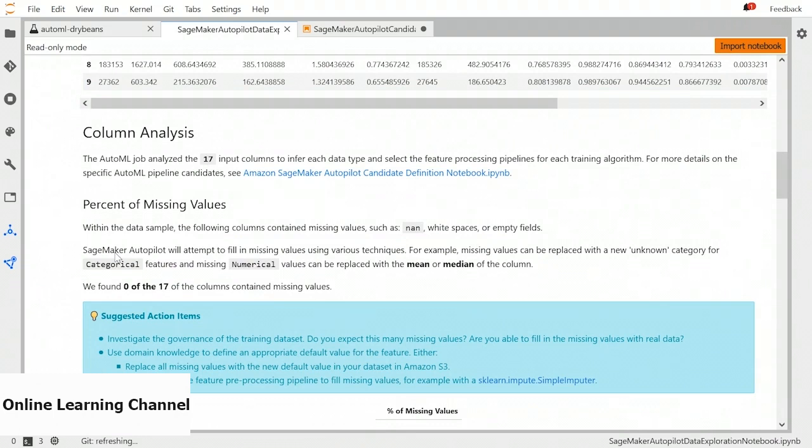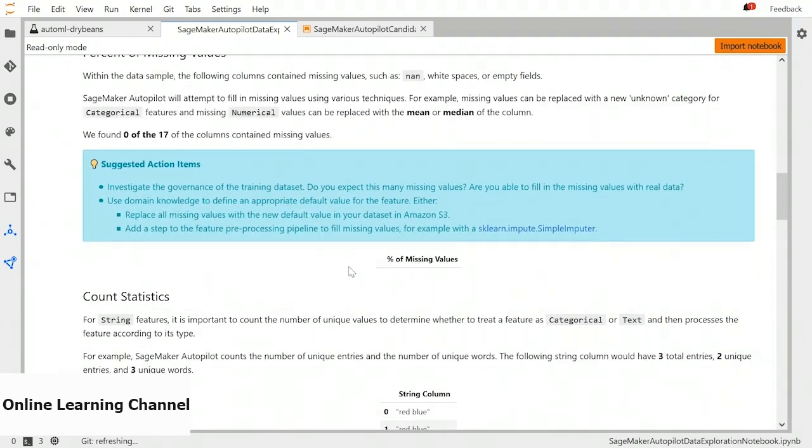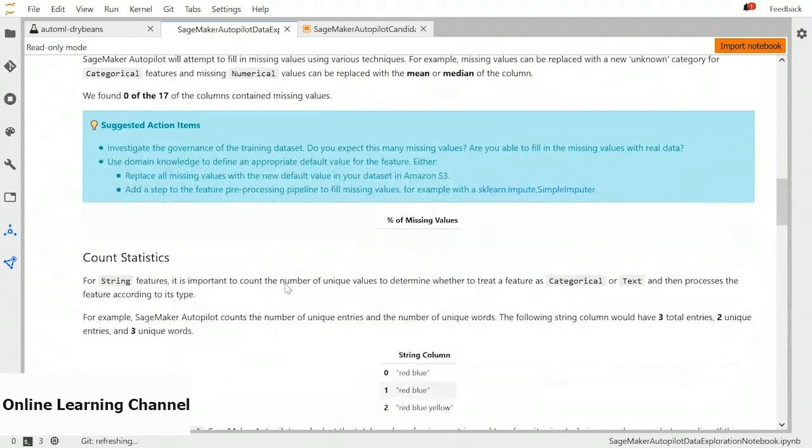First, we want to see if there are any missing values. This is an important step in data exploration because missing values impact the training process very badly. There are no missing values in our data. If there were any, we would have to do something about it in the pre-processing step.